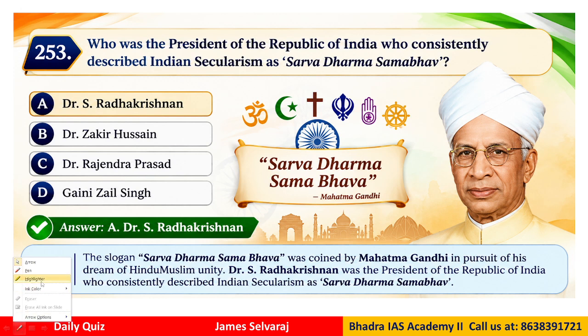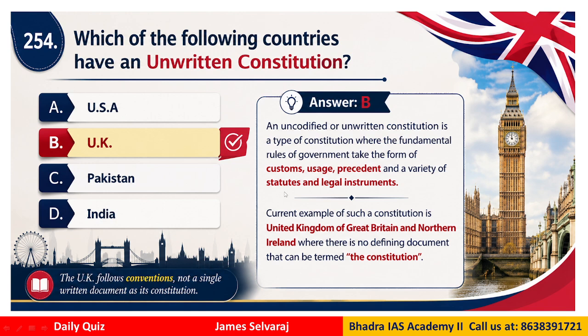So the correct answer would be Dr. S. Radhakrishnan. The slogan Sarva Dharma Sambhava was actually coined by Mahatma Gandhi, but it was very much popularized and promoted by S. Radhakrishnan. Okay, so from the exam perspective, we just need to know certain concepts, like who said what. This kind of question can be asked.